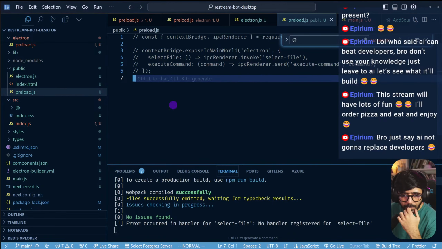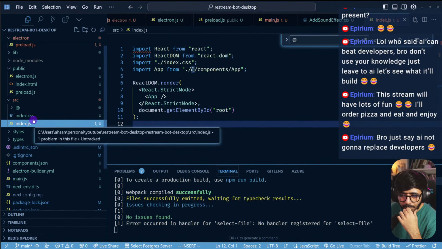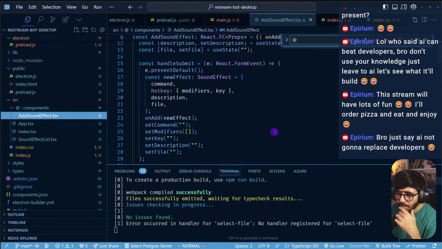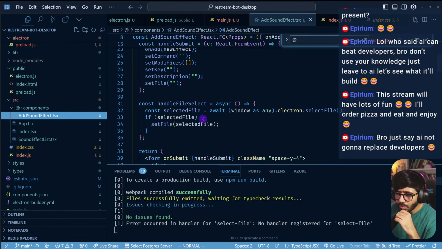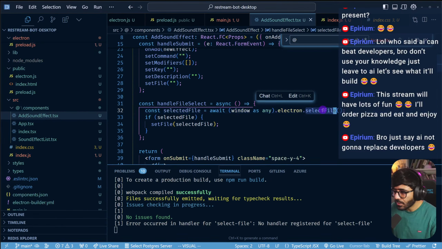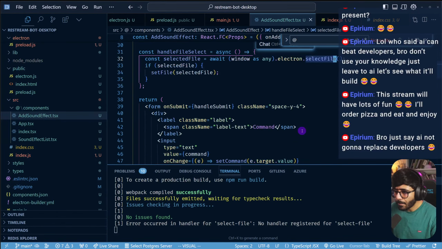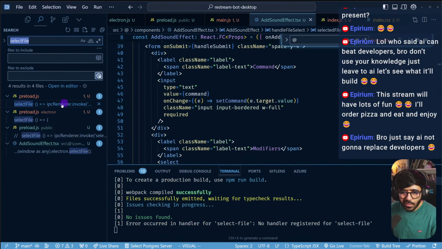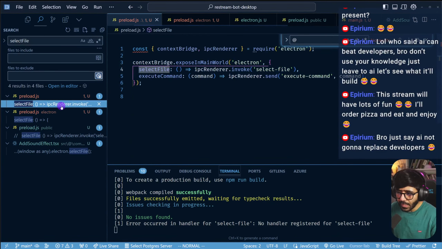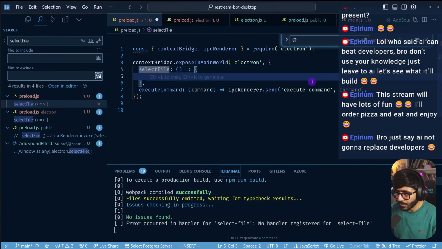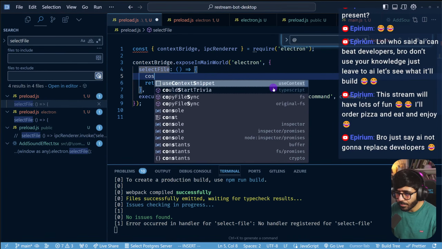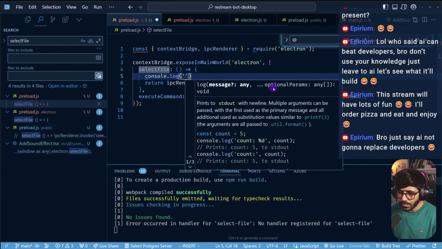Select file doesn't work. Why is that? Components, add sound effect. This one actually tries to handle file select. So it here says electron.select file, right? Which should be in the preload.js, I think, here, which invokes select file. But why does it not log it? Why does it not log it? Now I'm super curious. Why?